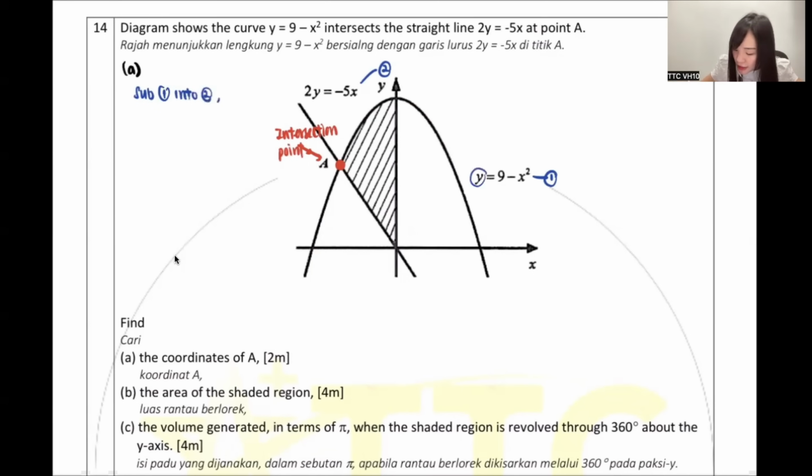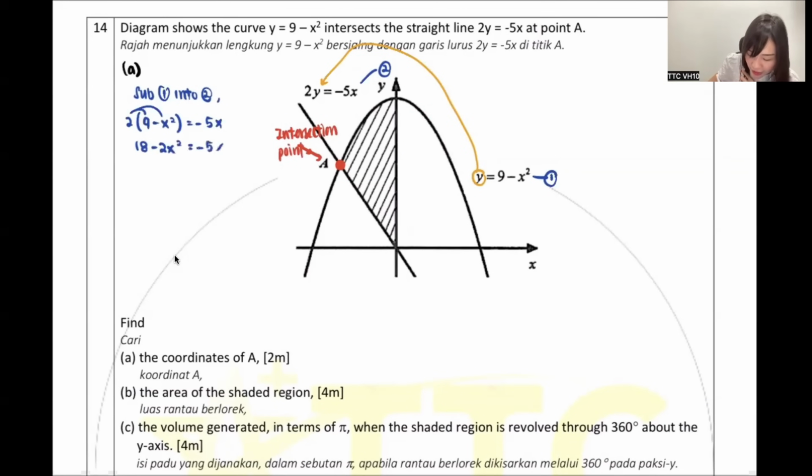So when I sub inside this y, this y, I will sub inside this y column here, okay? So when I sub inside 2, the y, isn't it 9 minus x squared, equivalent to negative 5x. You guys all see that? Expand it all. 2 times 9, 18. 2 times x squared, 2x squared, equals to negative 5x.